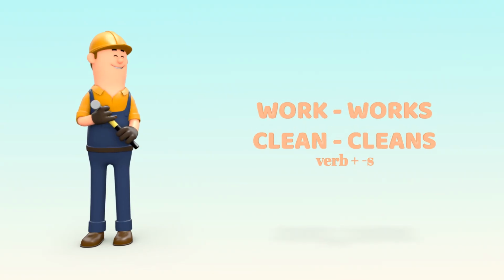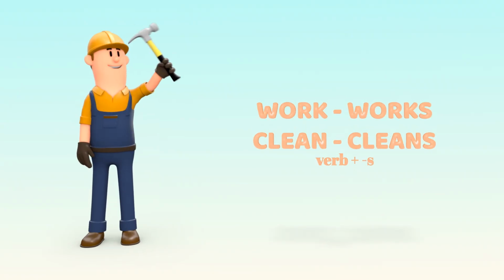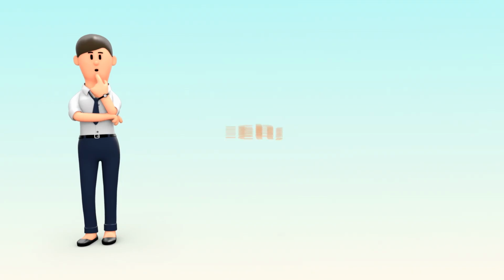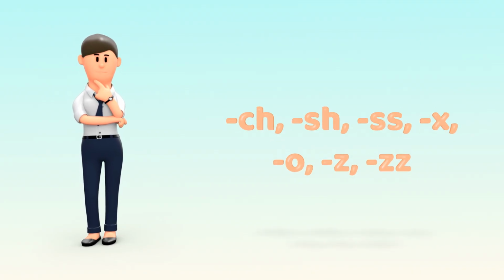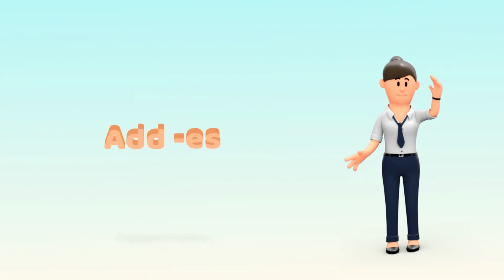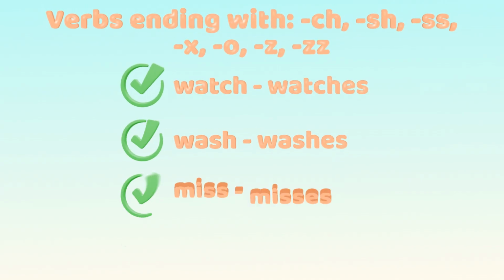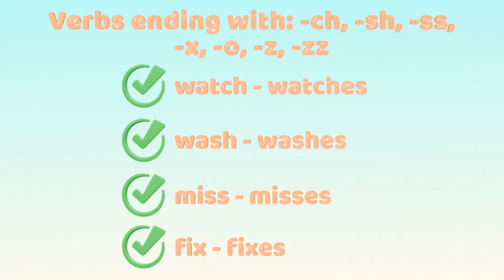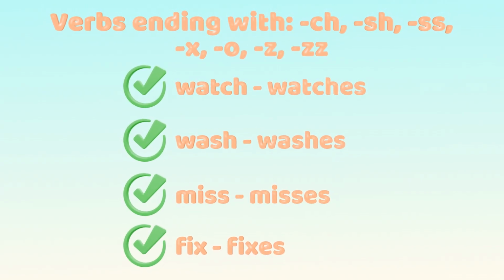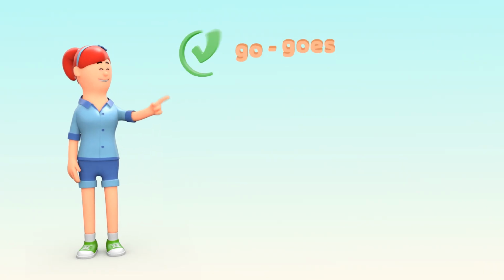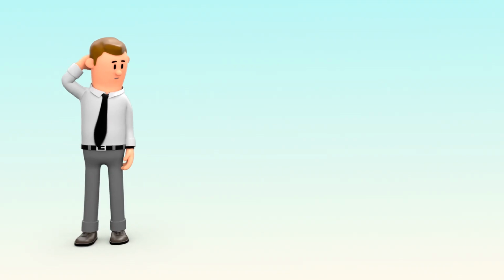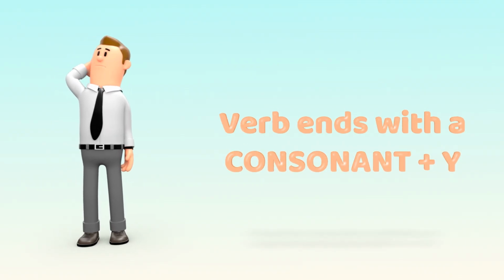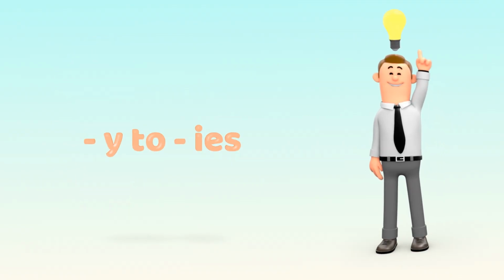Most verbs add s. Work, works. Clean, cleans. When a verb ends with ch, sh, double s, x, o, z, or double z, add ending es. For example, watch, watches. Wash goes to washes, miss to misses, fix becomes fixes, go, goes, waltz, waltzes, and buzz, buzzes. When a verb ends with a consonant plus y, change y to ies.